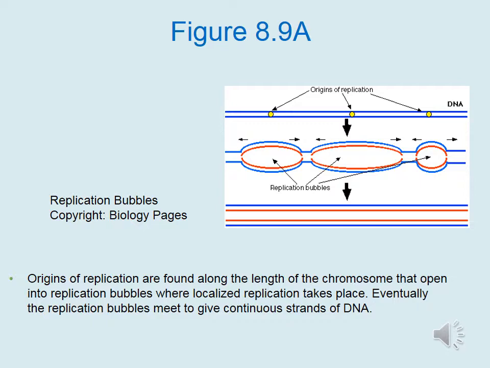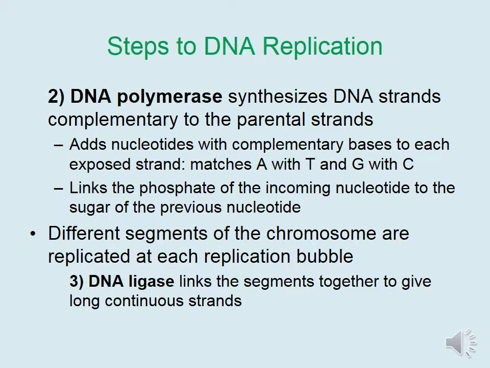Eventually, the replication bubbles meet to give continuous strands of DNA. Once DNA helicase pulls apart the two DNA strands, DNA polymerase can gain access to the parental strands to synthesize new DNA strands that are complementary to the original parental strands. DNA polymerase adds nucleotides with complementary bases to each exposed parental strand, matching adenine with thymine and guanine with cytosine. DNA polymerase also links the phosphate of the incoming nucleotide to the sugar of the previous nucleotide.